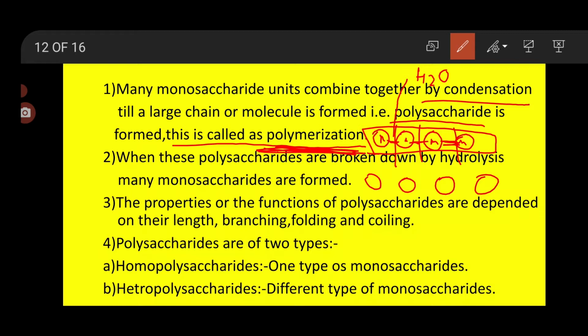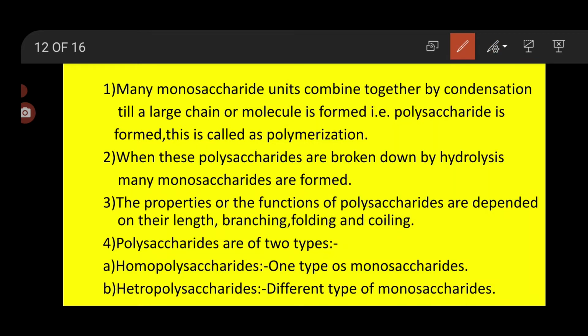But one thing you have to keep in mind always: when one monosaccharide combines with another monosaccharide, water loss is taking place, condensation is taking place. But when a disaccharide or polysaccharide is breaking down, then water is required.